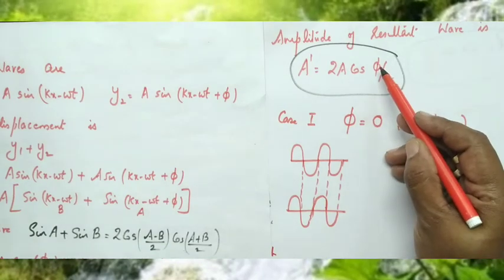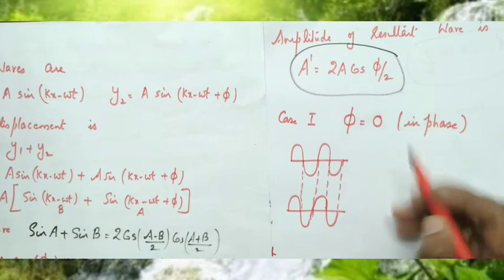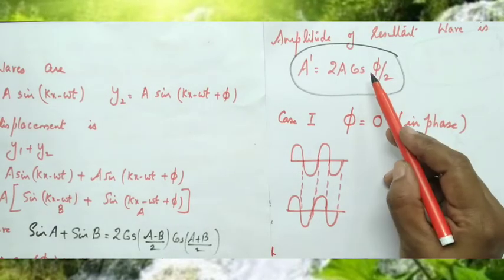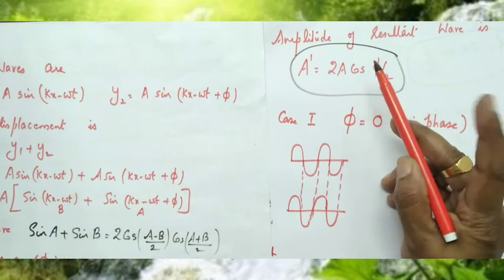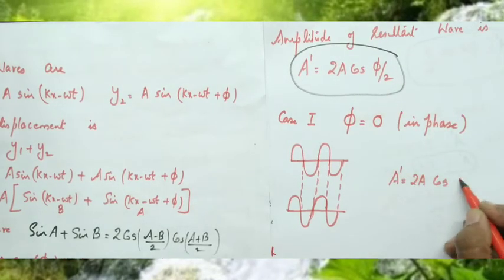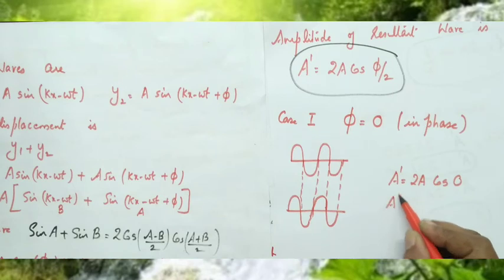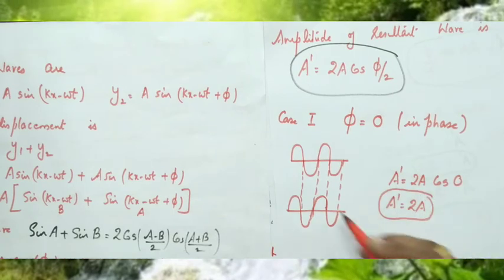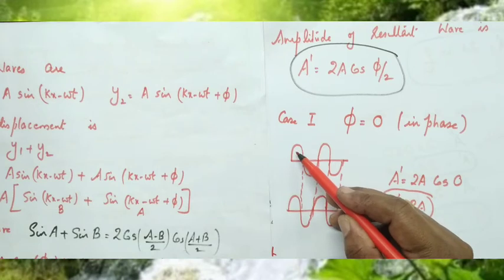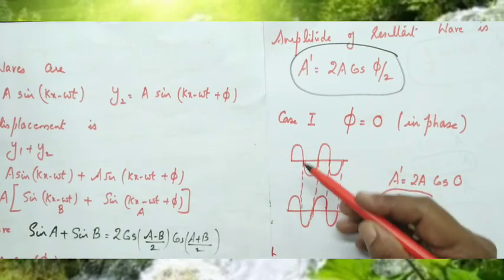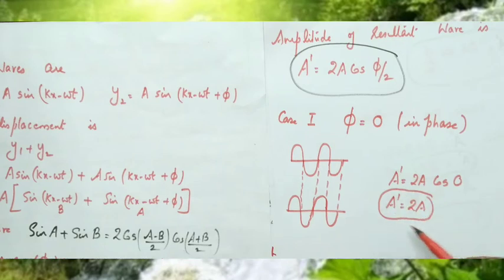If phi equal to 0, what is the value of a dash? Cos 0 is 1. So here we can write 2a cos 0, and a dash is equal to 2a. So when the two waves have amplitude a each, the amplitude of the first wave is a, the amplitude of the second wave is also a, and when they superimpose, the resultant wave amplitude is 2a. The amplitude doubles.